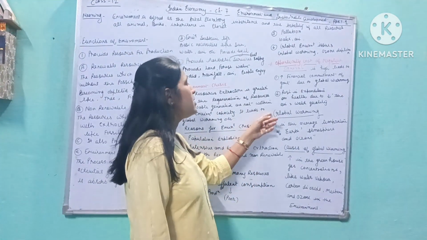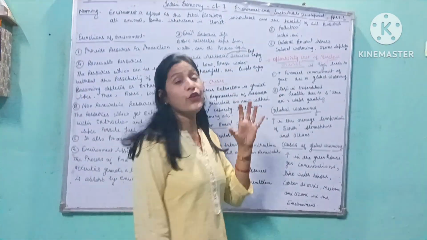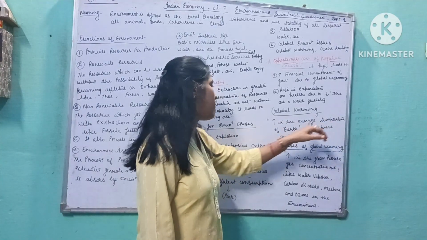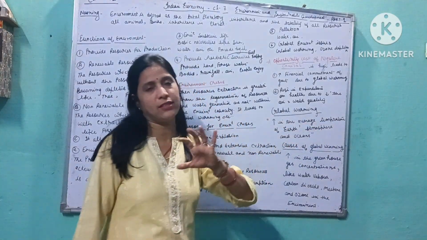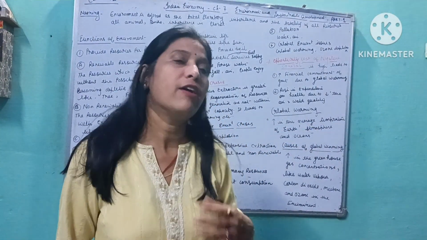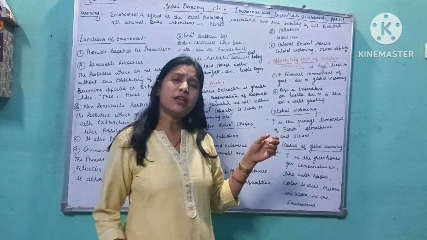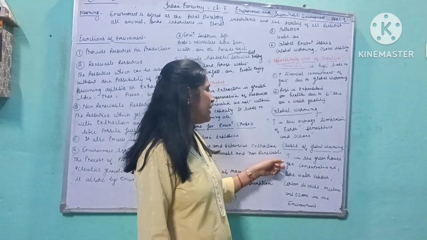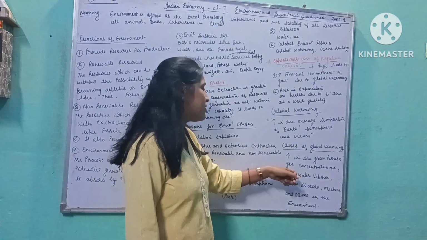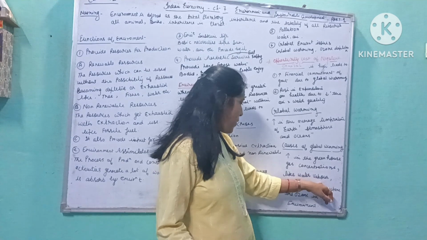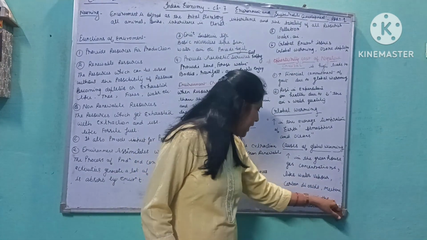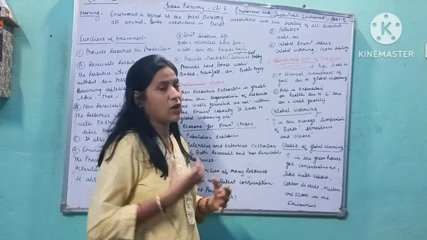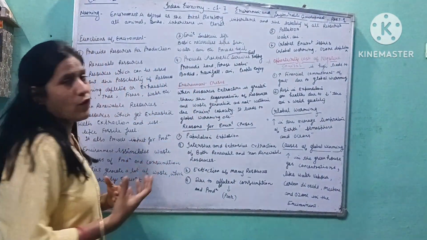The next topic is global warming. What do you mean by global warming? Global warming means the increase in the average temperature of Earth's atmosphere and oceans. Now the question is, what are the causes of global warming? The first thing is the increase in greenhouse gas concentration like water vapor, carbon dioxide, methane, ozone in the environment. These are the causes of global warming.